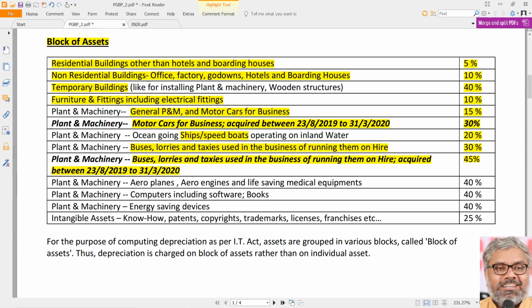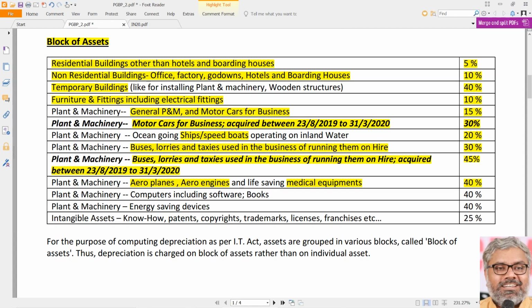So ships we know already 20%. Aeroplanes, aero engines, life-saving medical equipments and all. Those are eligible for 40% rate of depreciation. Not that important for us. If they are there, they will be there in the question. What is definitely important for us?